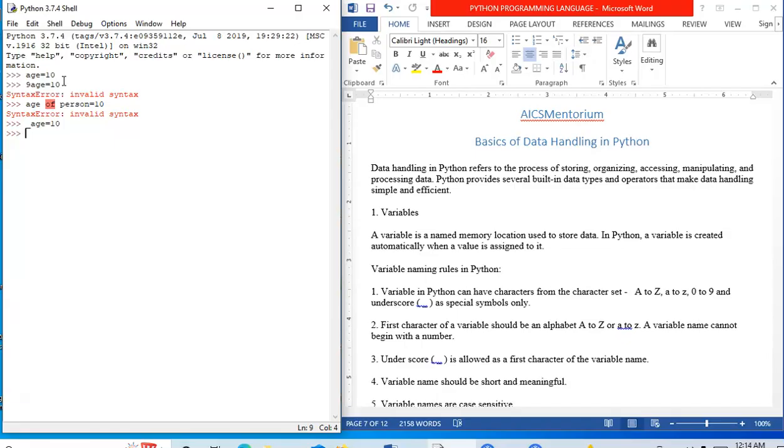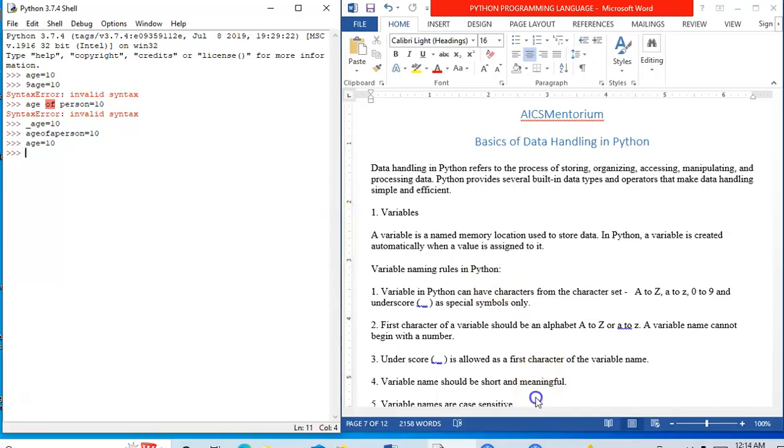Variable name should be short and meaningful. As such, there is no fixed length for giving the variable name. You can even give age of a person is equal to 10. It is allowed. However, if you give a sentence like a long variable name, then it becomes cumbersome for a person to use again and again in a program. So it should be short and meaningful like age. That is more than enough to describe that it represents the age of a person.